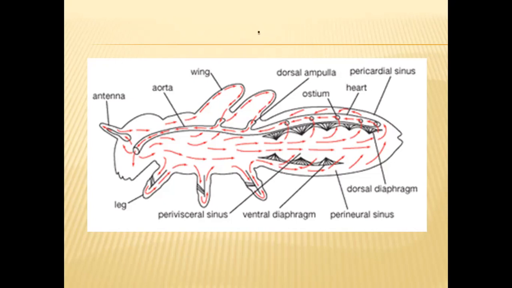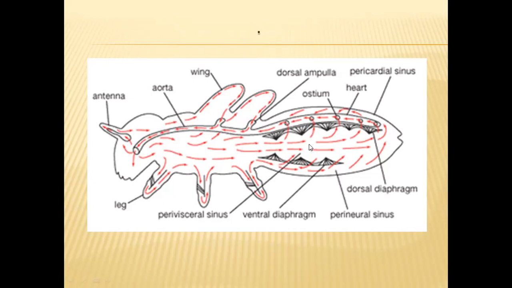All three are fused together, so we call it hemolymph. The flowing liquid in the open circulatory system of arthropods is called hemolymph, but not blood.